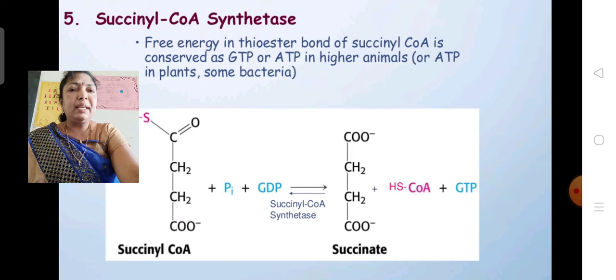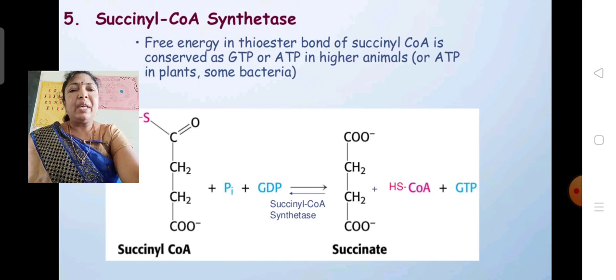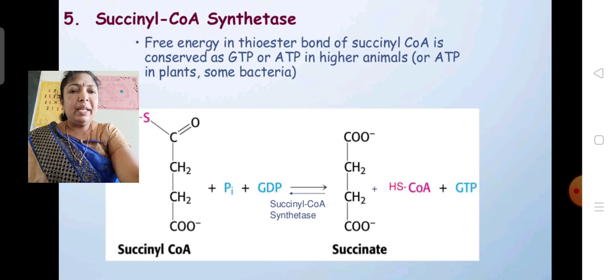Next, the succinyl coenzyme A undergoes cleavage reaction. Here it will be cleaved into succinic acid and coenzyme A in the presence of succinyl thiokinase. So here GDP plus Pi is formed into GTP. This is known as the substrate level phosphorylation in which GTP is formed.